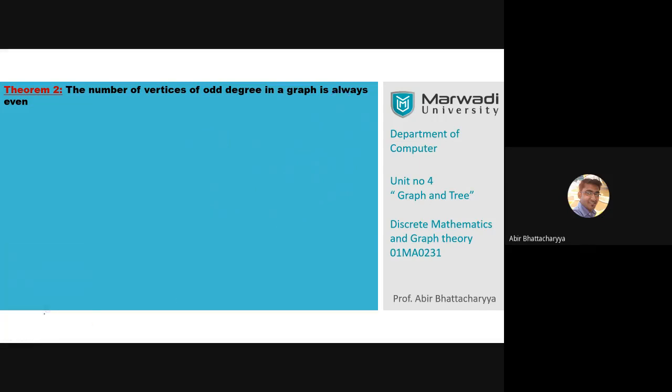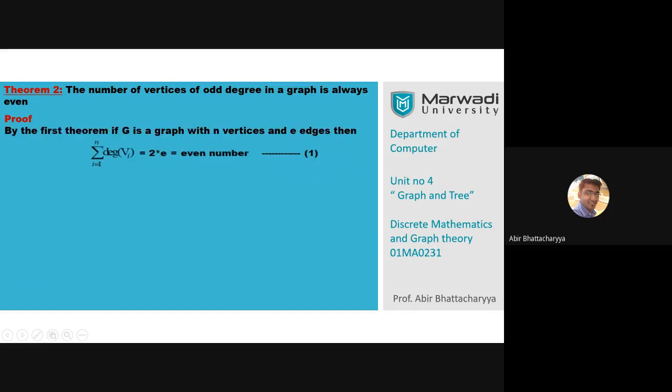Now we will go for the proof. So first of all, we will take help of first theorem of graph theory. So first theorem of graph theory states as this one. Okay, so summation of degree of all vertices is always equals to twice of number of edges. Okay, this is the theorem we just finished up right now.